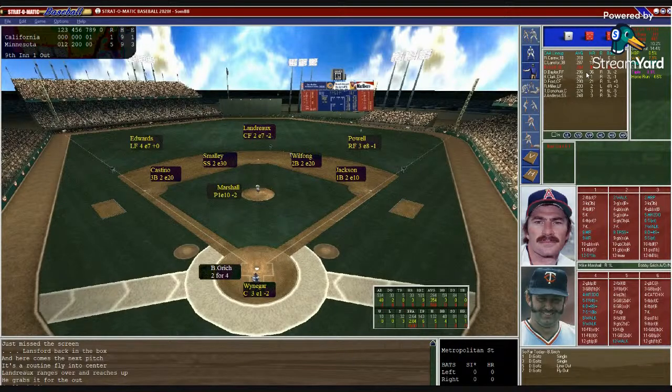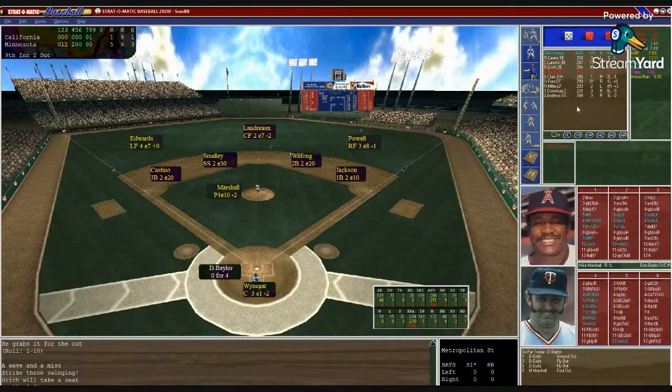So here's Bobby Gritch, 2 for 4. Singled the first and singled in the third. So 2 hits. Waniger puts in the target. Mike Marshall with an easy first out. Here's a windup and pitch to Gritch. 5-7, struck him out on the inside corner. 2 outs in the 9th. Last chance for the Twins. Last chance for the Angels.